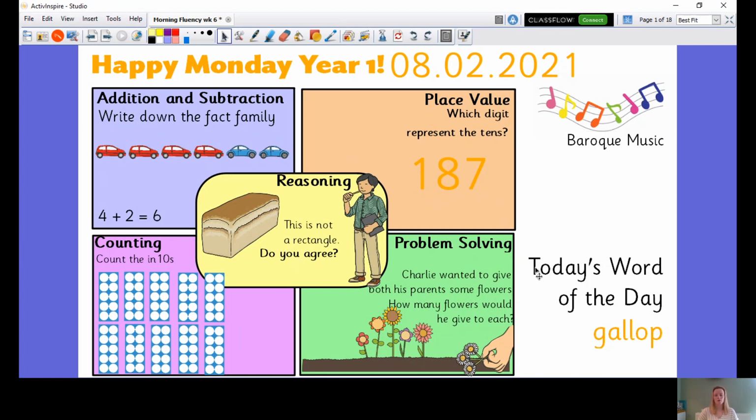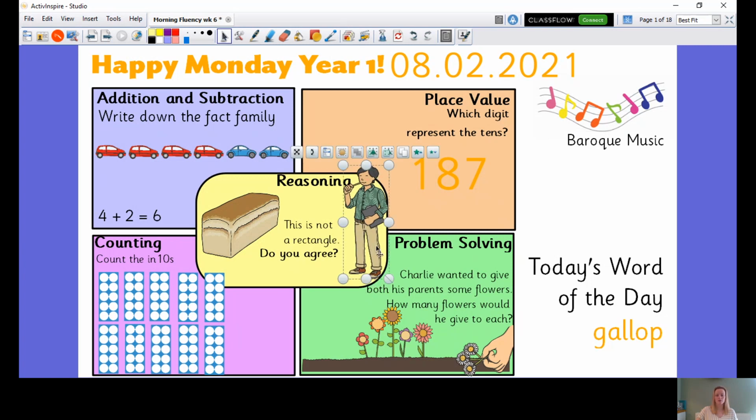Then your problem solving down in the green box, I'll read it to you. It says, Charlie wanted to give both his parents some flowers. How many flowers would he give to each? So I know a lot of us have more than 2 parents, but in this example, Charlie has 2 parents that he wants to give flowers to. So there are 1, 2, 3, 4, 5, 6, 7, 8. How are we going to share those flowers equally with his parents?